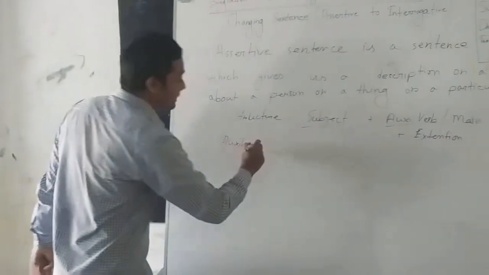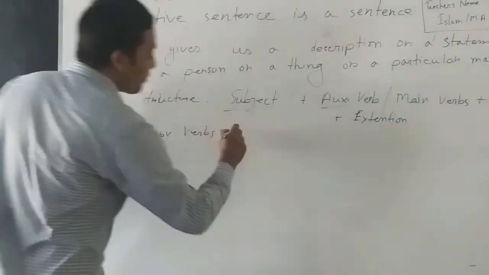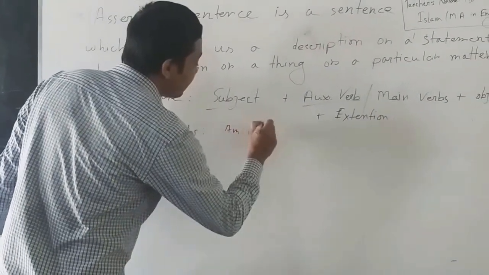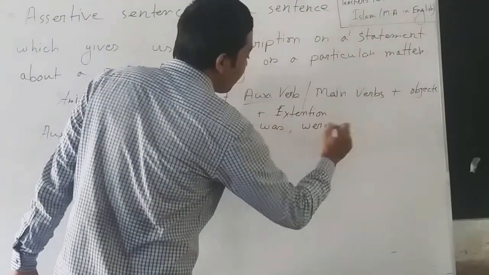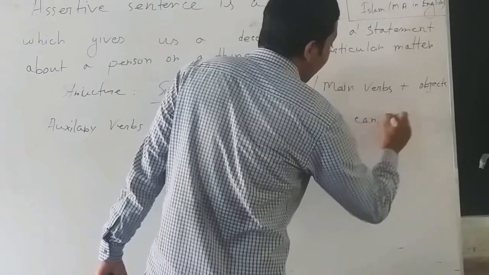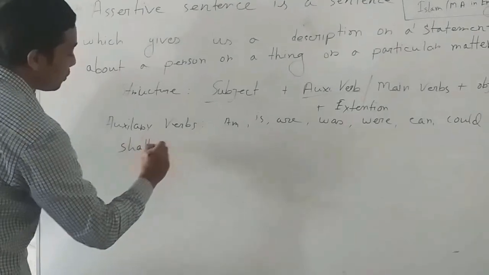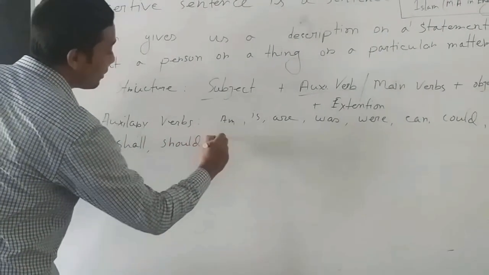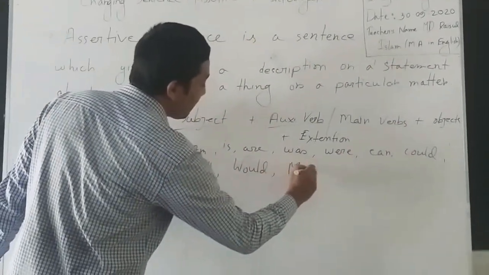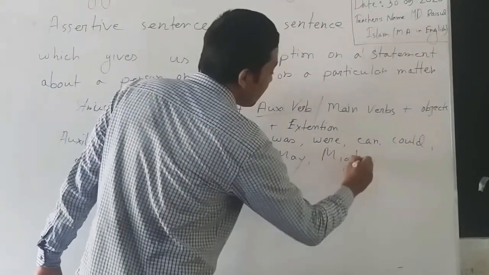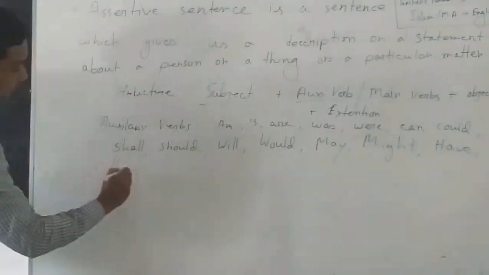Auxiliary verbs: is, are, was, were, can, could, shall, should, will, would, may, might, have, has, had.